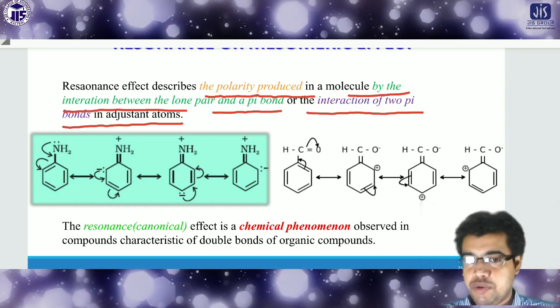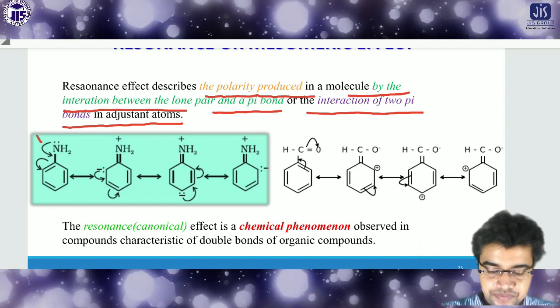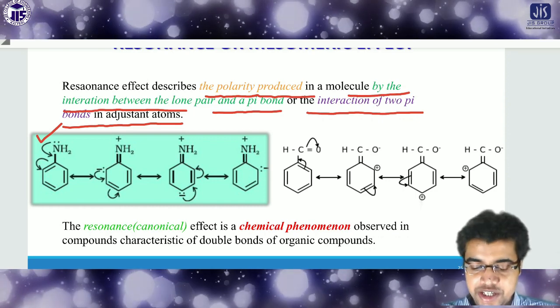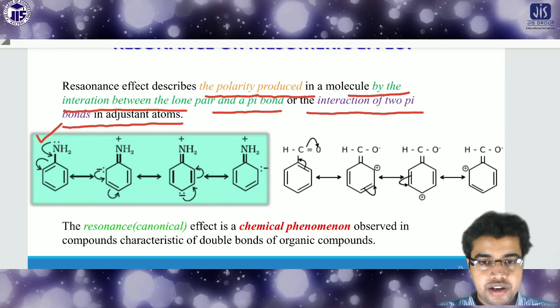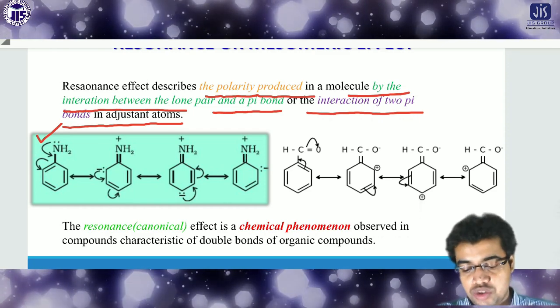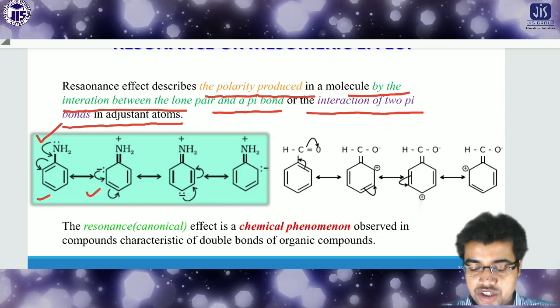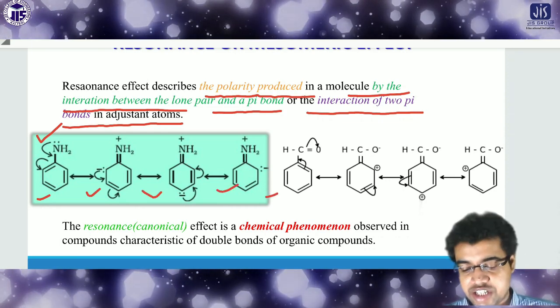Either there will be a lone pair, like in the first case, there is a lone pair of the nitrogen. That lone pair takes part in the resonance process, and by this process the lone pair circulates throughout the molecule. Then one by one the structures will appear. These all are the resonating structures.